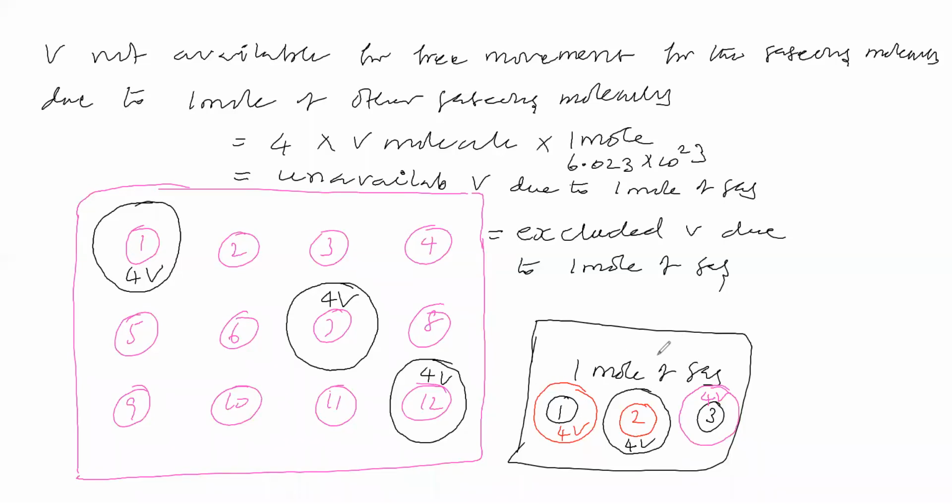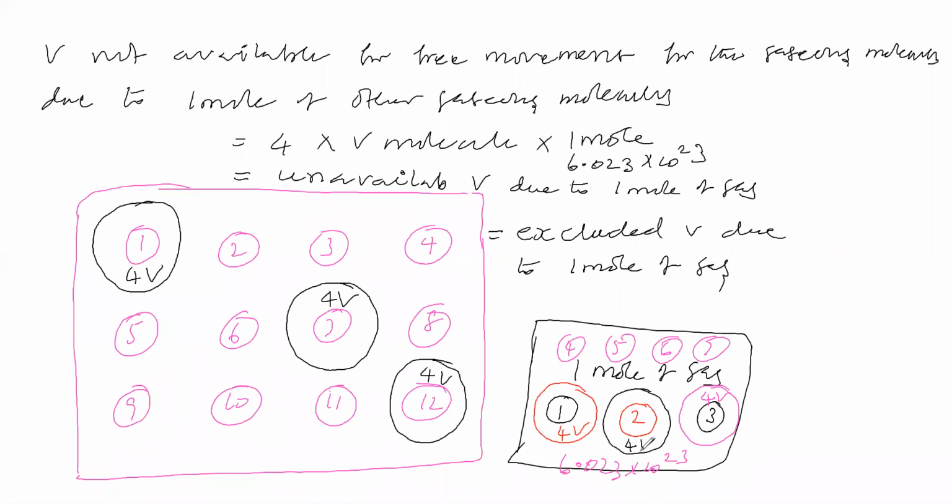You are saying 3 into 4 into the volume of a molecule. But you don't consider only 3 molecules. The fourth molecule is there, the fifth, sixth, seventh molecule is there. Like this, how far do you have to go? Avogadro number, which is 6.023 into 10 to the power of 23. This many molecules you have to consider. Now one student says 4 into the volume of a molecule into 1 mole of molecules. 1 mole of molecules means Avogadro number of molecules.